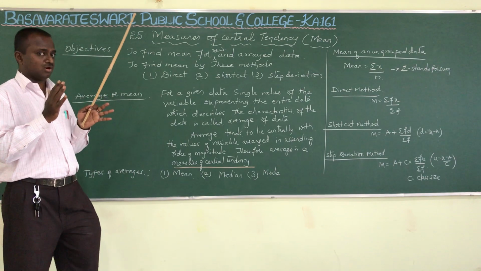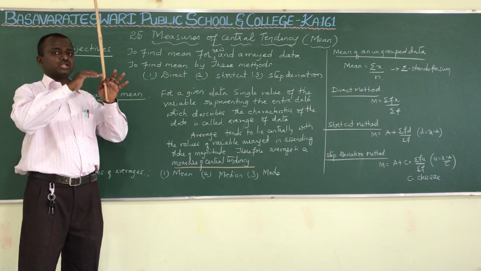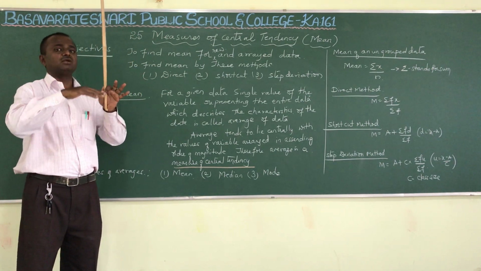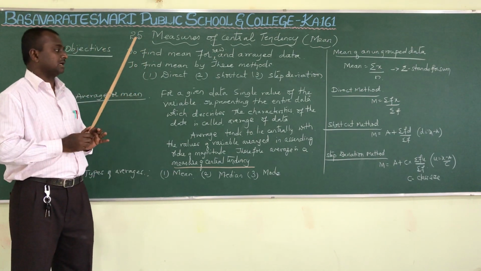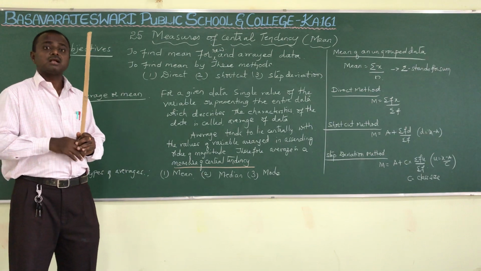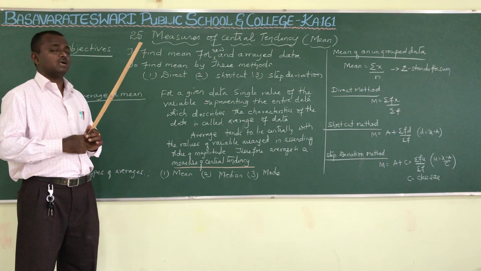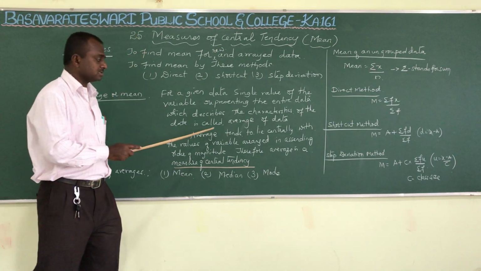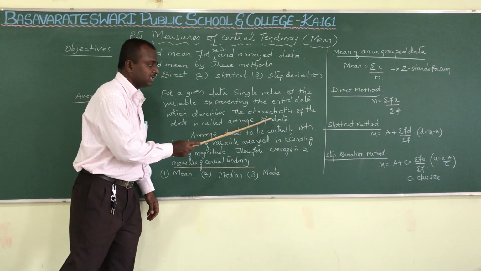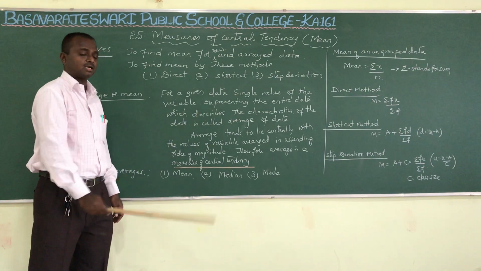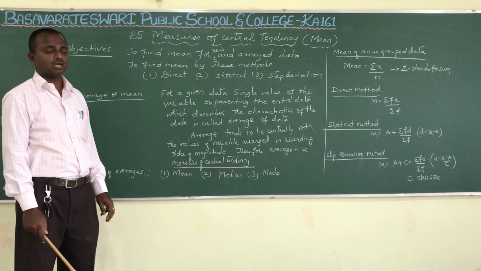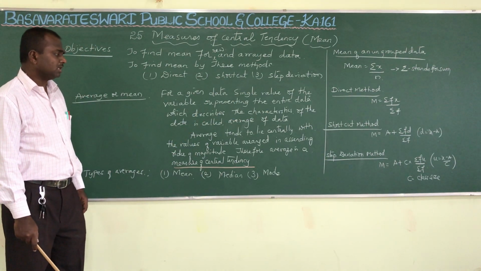A single value of the variable, you can say a leader of the entire data, which represents the entire data and also its characteristics, is called the average of the data or mean of the data. Both have the same meaning, average or mean.